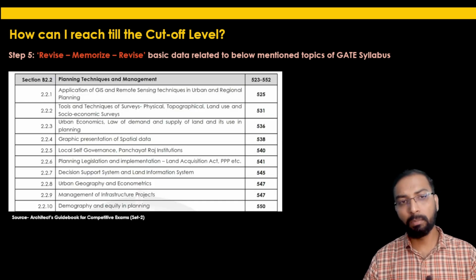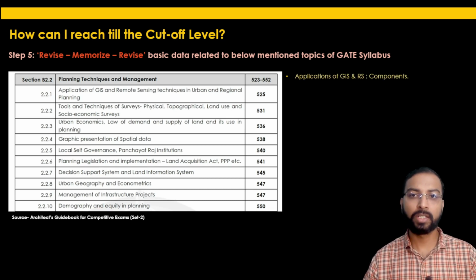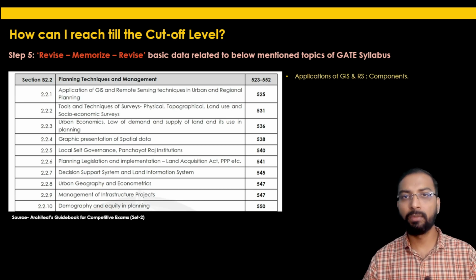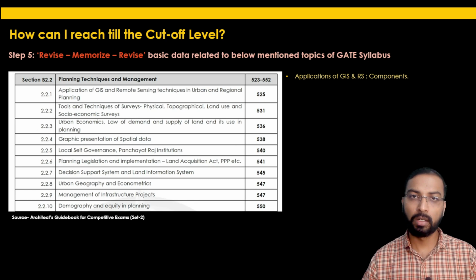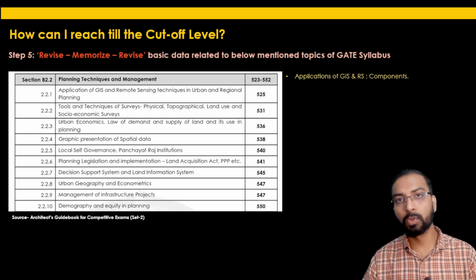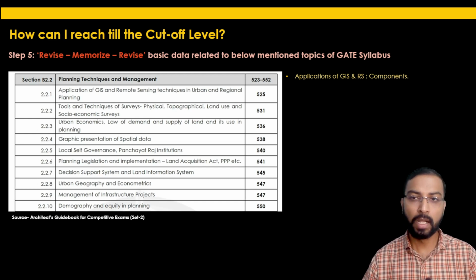Then in section B 2.2, planning technique and management, you should have an understanding of what the applications of GIS and remote sensing are, and which are the components. Let's say, for example, you will require data collection hardware, then software to process the data, then what the outputs are, how to display the outputs, and the related information for the GIS and remote sensing section.